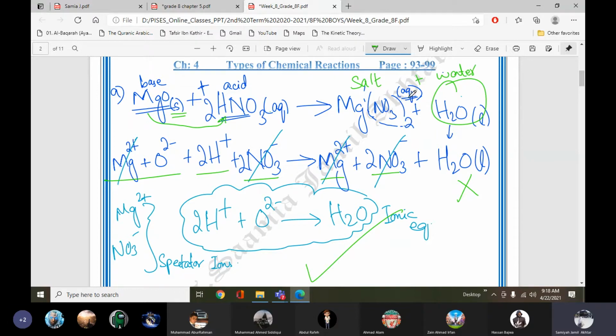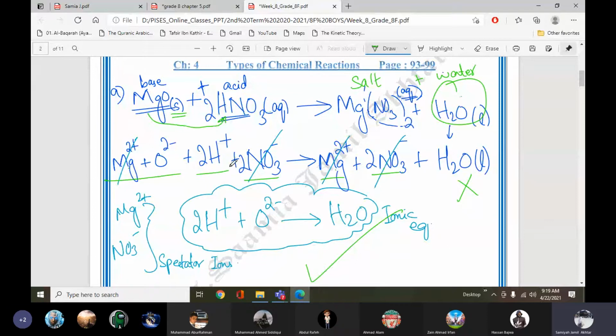Magnesium nitrate is also aqueous, so it will also split into magnesium and nitrate ions, and water will not split because it is covalent in nature. It's liquid also. Now we will cancel those ions which are the same on both sides: magnesium the same, and nitrate the same.